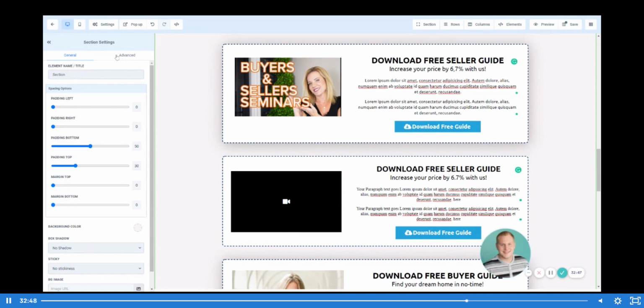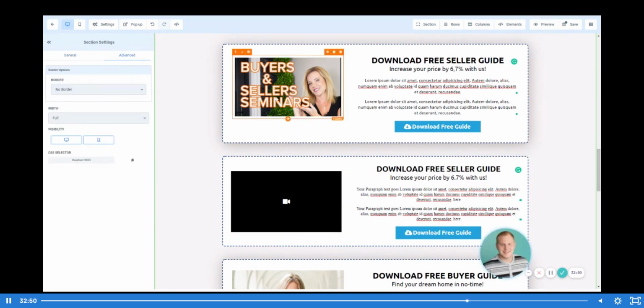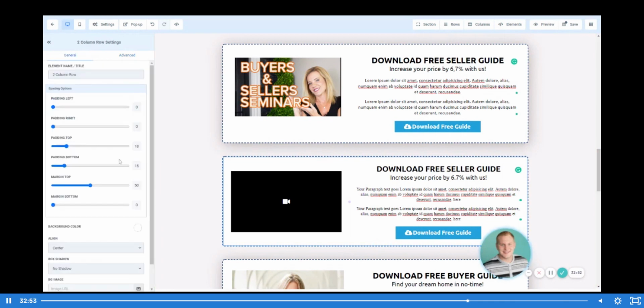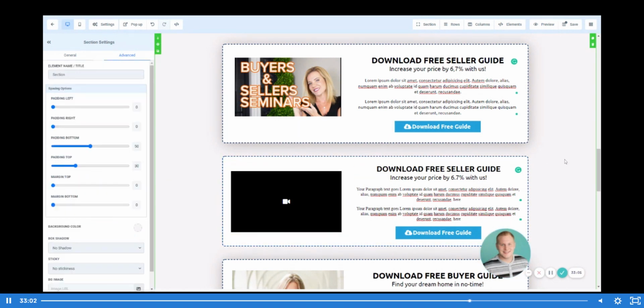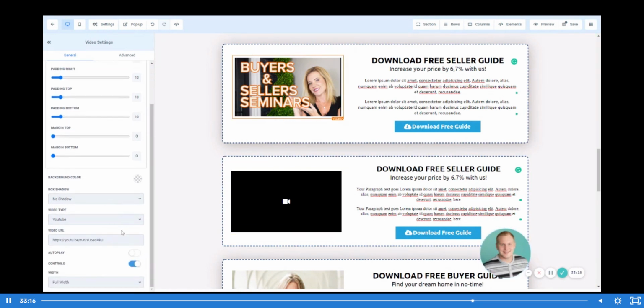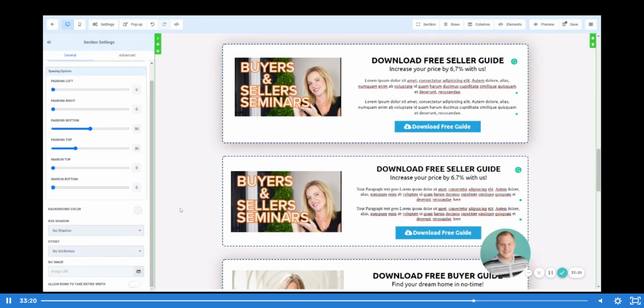So in doing this, and adding in that border all the way around, and then adding border radius and border width, that's going to make it look identical to what we have just above us. So we can see that we have the rounded corners, we have the dash all the way around, and it really pops and just catches the attention. Now, if we want to add that video in here as well, we would simply just go ahead and plug in a YouTube video right there.